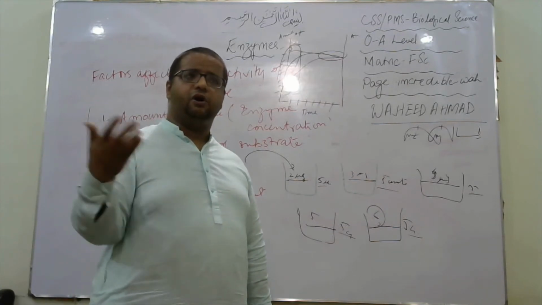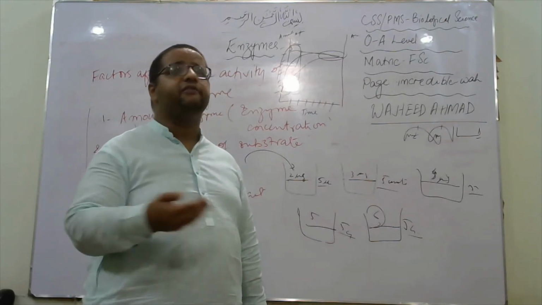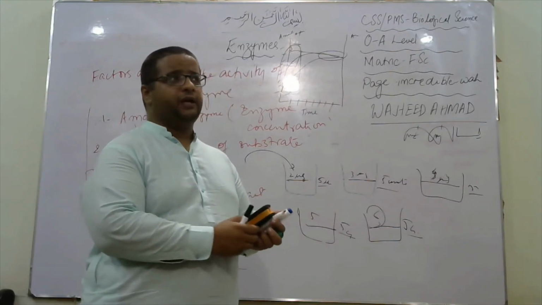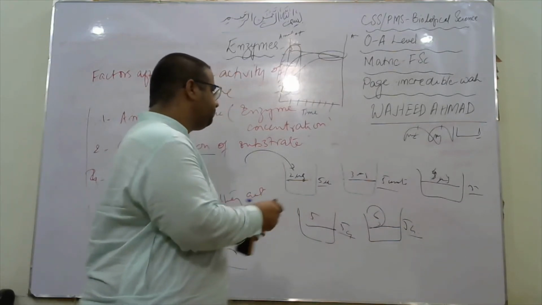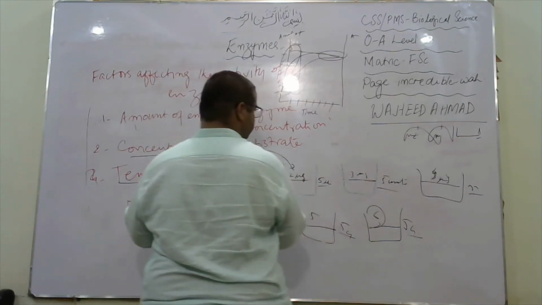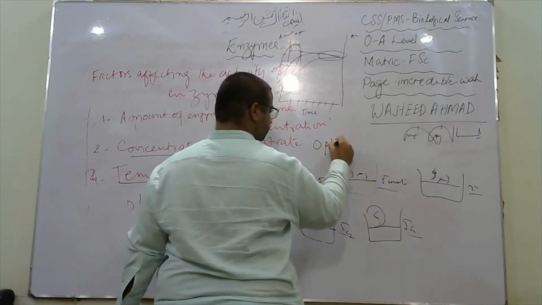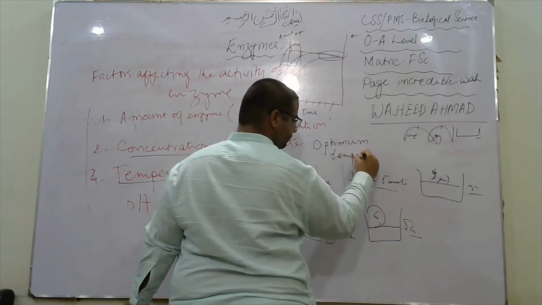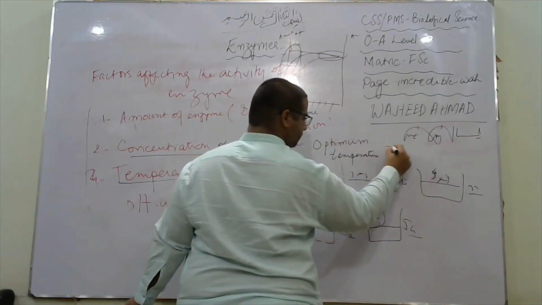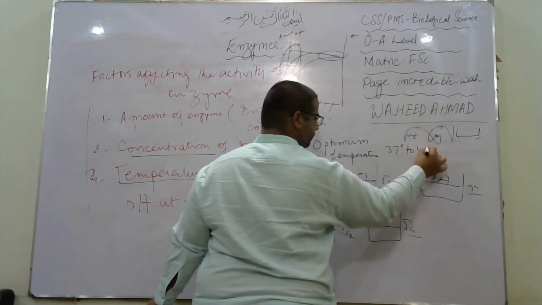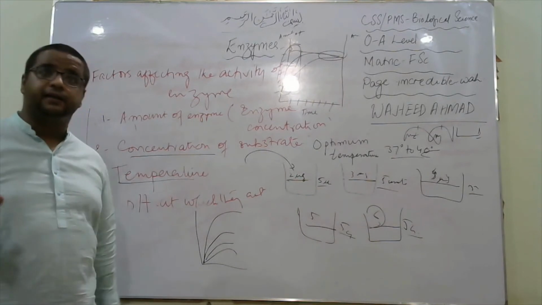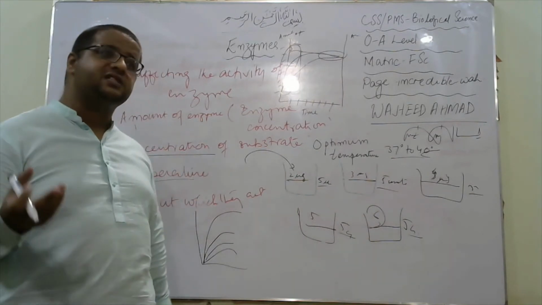So the optimum temperature may lie between 37 to 40. This is for the enzymes present in the human body, but the optimum temperature for the rest of the enzymes might be different.